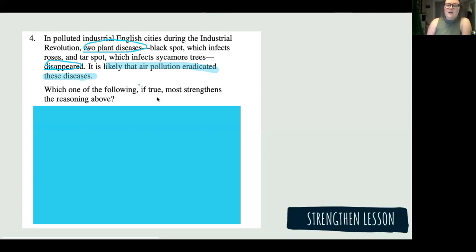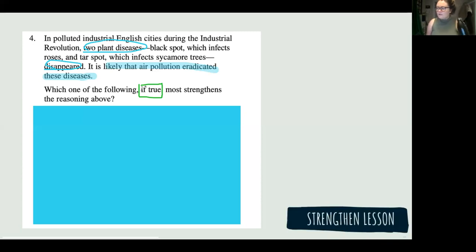Fall in love with this process because these are hard questions, but fall in love with trying to predict answers because it's how you truly do get better and faster at this test. So this is where I say get slower to get faster. This is a great example. Did anybody make any predictions? And think about those four things that we mentioned before, like eliminating alternative explanations, saying why the support matters, why the study matters, or just bringing in additional information. So think about those when you make your predictions.